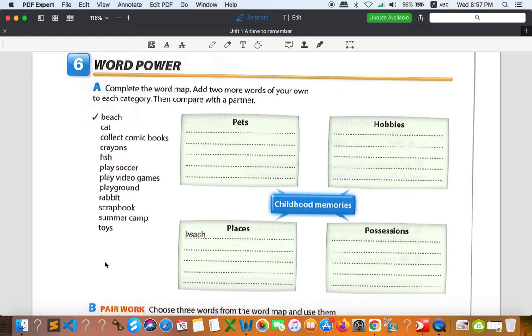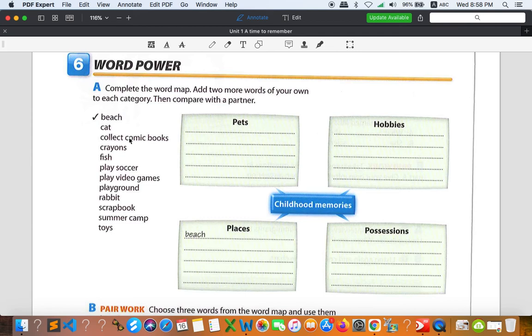All right, so take a look at the words on the left hand side right here. We have beach, cat, collect comic books, crayons, fish, play soccer, video games, playground, rabbit, scrapbook, summer camp, and toys. So let's begin with cat. It's an animal, right? That is a pet. So it goes to pets right here. Collect comic books. You know, comic books are funny stories. Collect means you gather comic books.